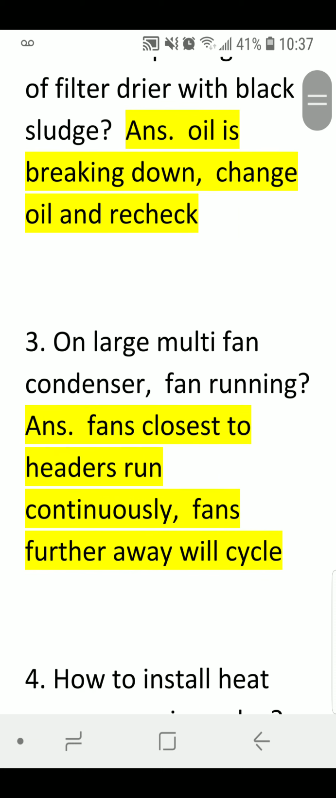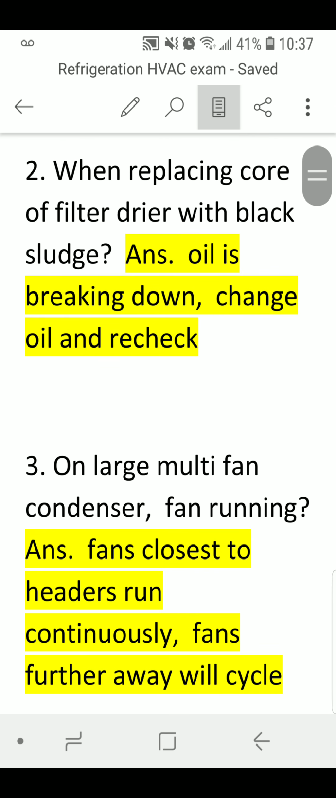Number 2. When do you replace core of filter dryer with black sludge? Answer: the oil is breaking down, change oil and recheck.